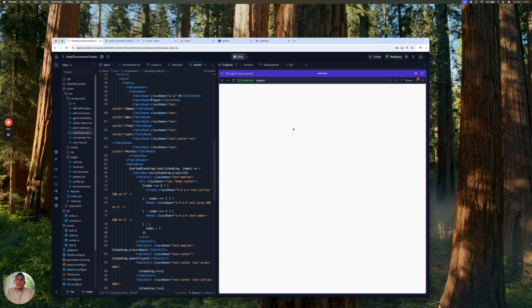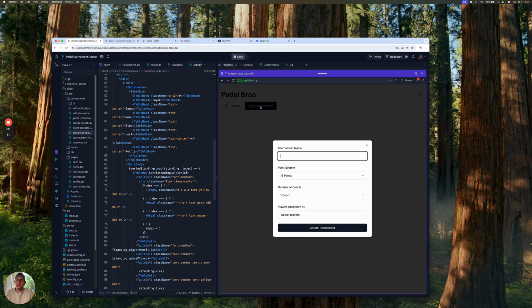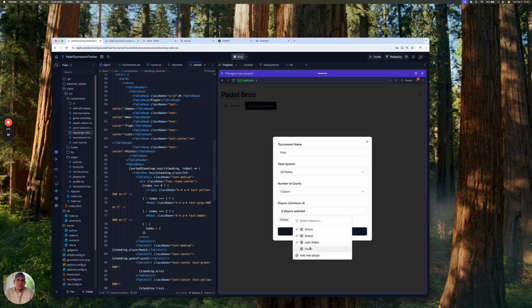And then I'll go back to the home page, and then I'm going to go ahead and create a tournament. So there we go, create tournament. And I'm just gonna call this tournament first. The point system we're gonna use, we're gonna go up to 24 points. And we only need 1 court since we're 4 players. And you can see here, to have a tournament, you need to have a minimum of 4 players. So from here, it should pull from the players I created. So I'm just gonna go ahead and select those 4 players. And then I'm going to create the tournament. You can see the 4 players right here.